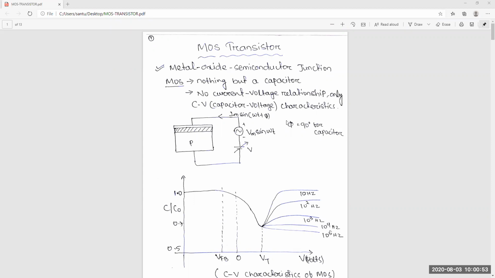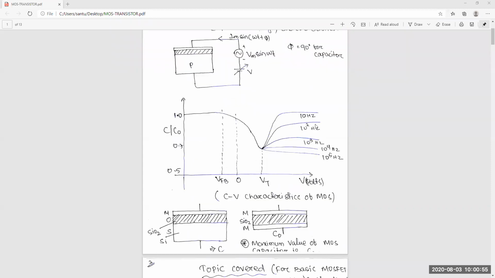As I showed you in the first slide, this is the general capacitance voltage characteristics of a MOS junction. On the y-axis you can see C by C0. Here, what is C and what is C0? You need to understand this very clearly. C0 is the reference. C0 is the ideal capacitor.